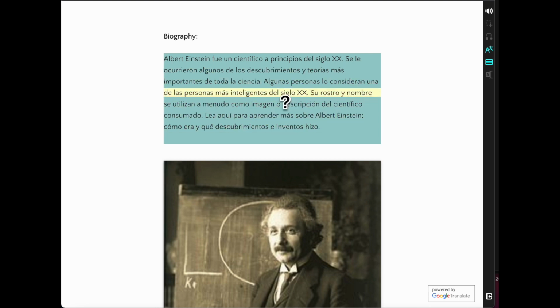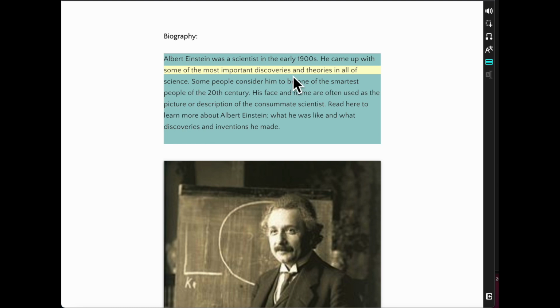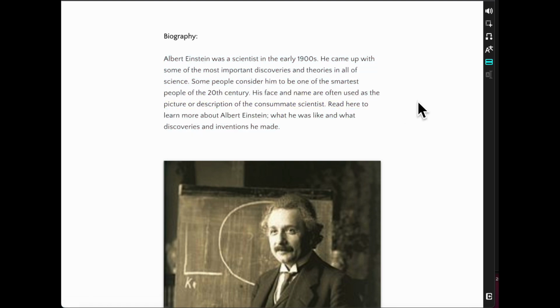It didn't take the years very well, just put those into X's. Anyway, but we can also have that highlighted in English or Spanish. And so that is Snap and Read.